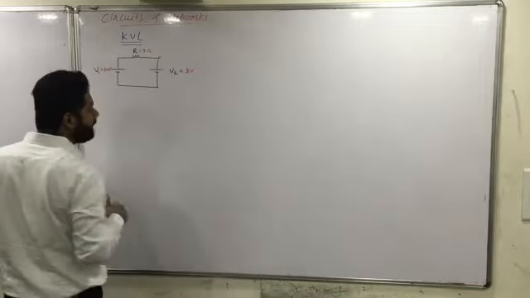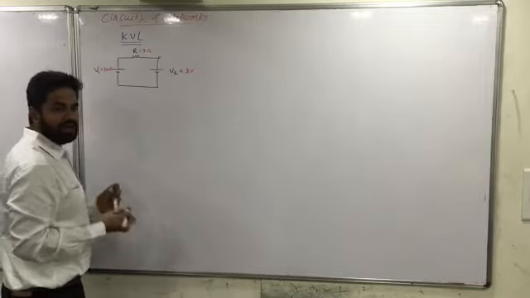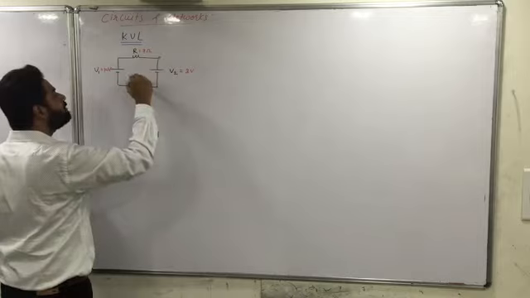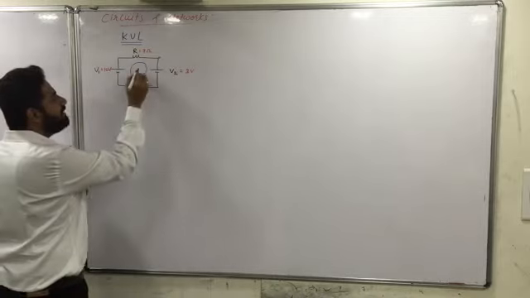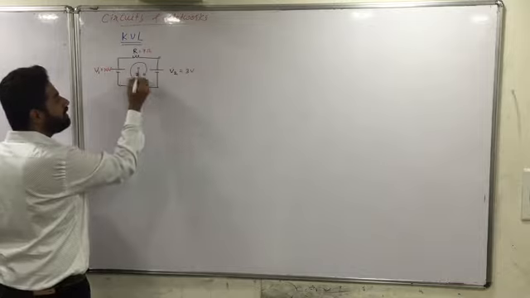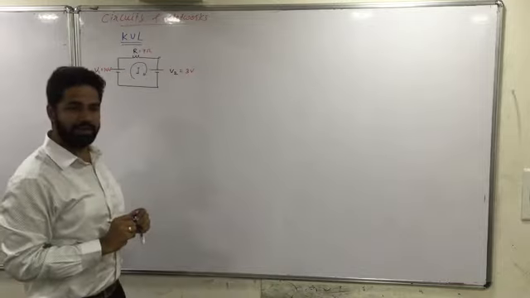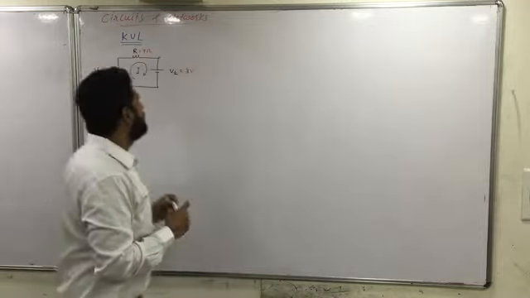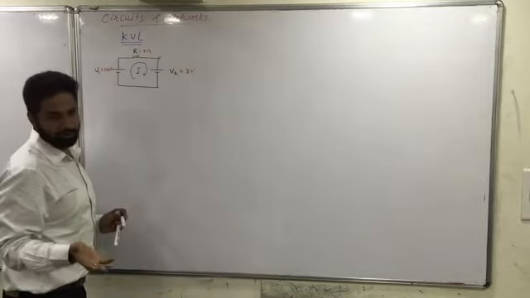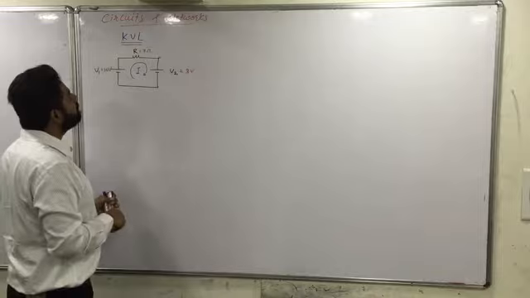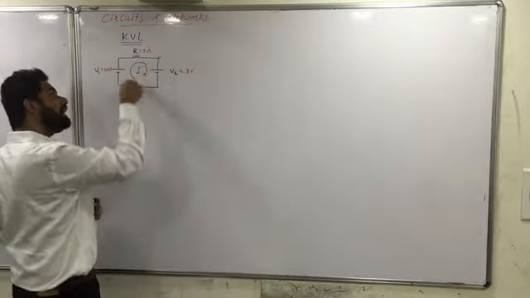First of all, I'll be considering one random direction of the current. We have some random direction of current over here, which is equal to I. This direction you can consider the way you want. If you ask, sir, is it fine if I take it this way as well?